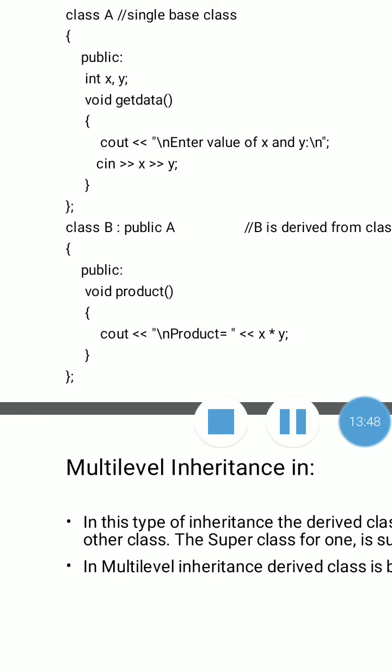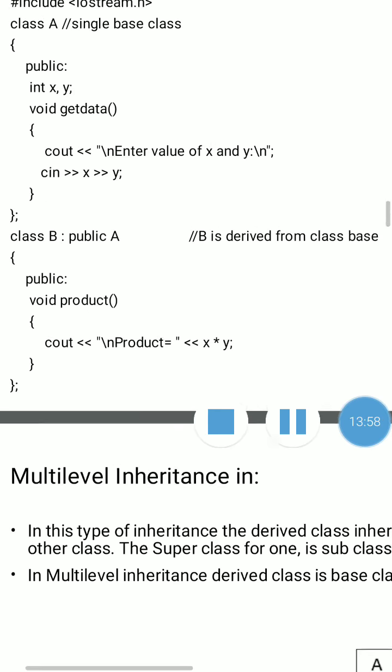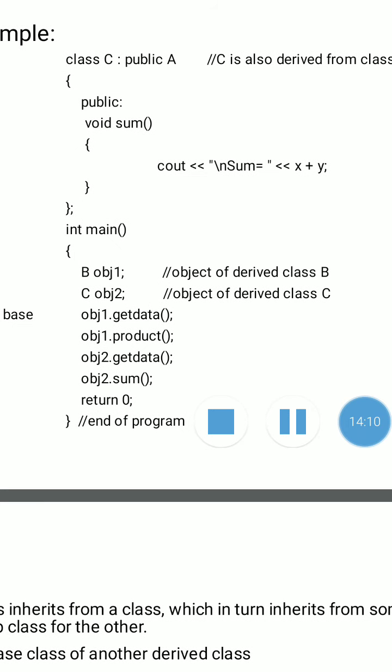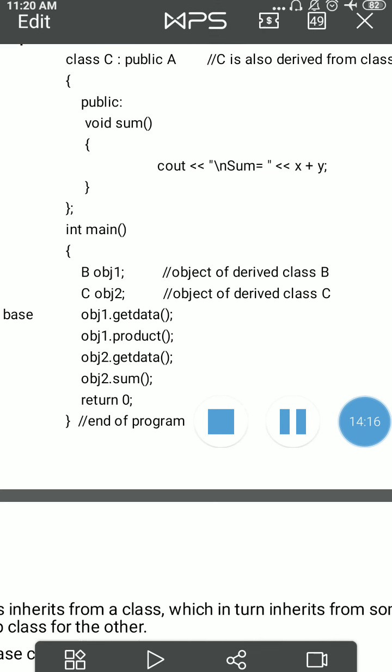X and Y are directly accessible in class B because both are declared publicly in the base class. Public members of the base class are directly accessible in the derived class or anywhere in the program. Then the next derived class is class C, public A. Then public void sum. Here we perform the addition of the data members of the base class, that is X plus Y.